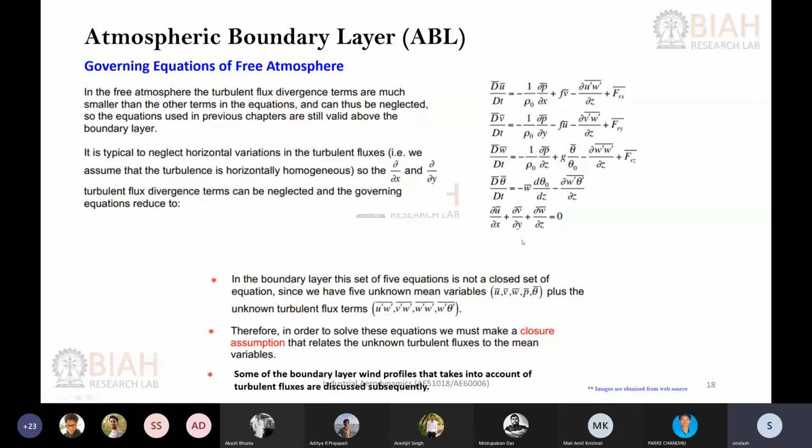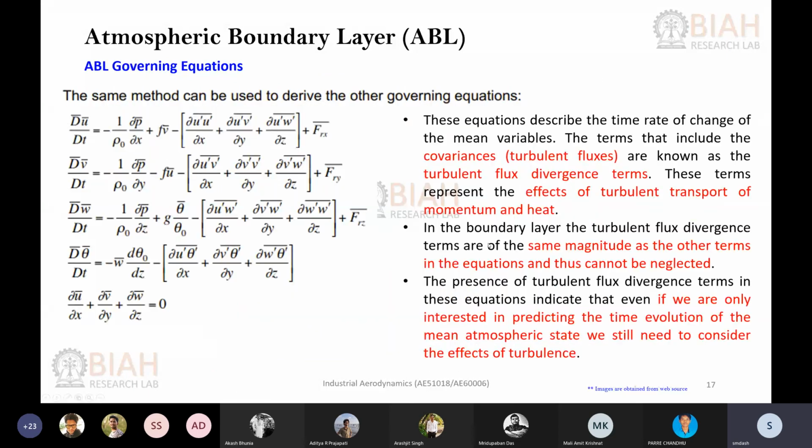As a concluding remark, in the mean equation we also get the fluctuating components, and since we have fewer equations and more variables, we need to use some form of empirical solution for the velocity and temperature so that it takes into account all these stress terms.